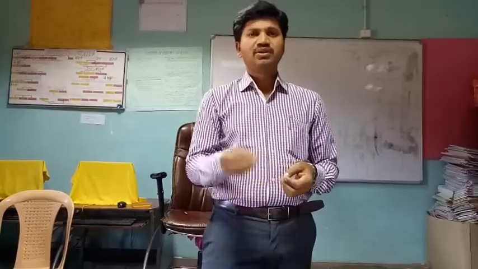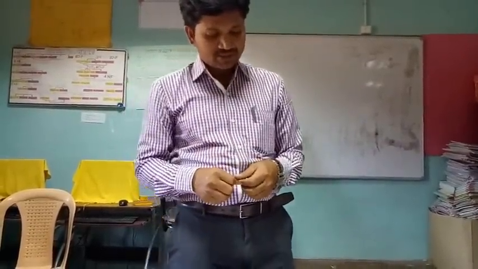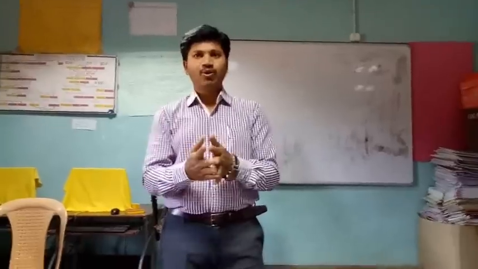But the activities John Keats has used about autumn season in this stanza are quite interesting to see here, because the winnowing process is mentioned first. What is winnowing? Generally, farmers go to the fields at the time of harvesting. Today we have all kinds of machinery so that we can separate the grain from the dust without hard work.